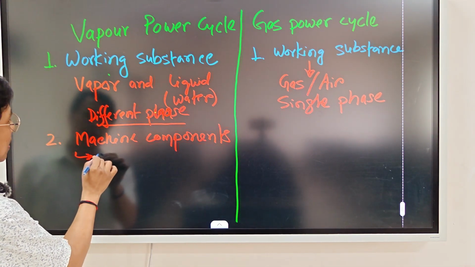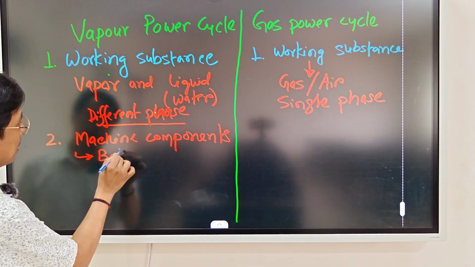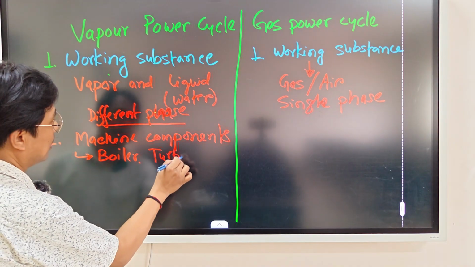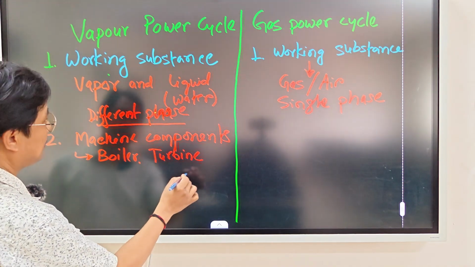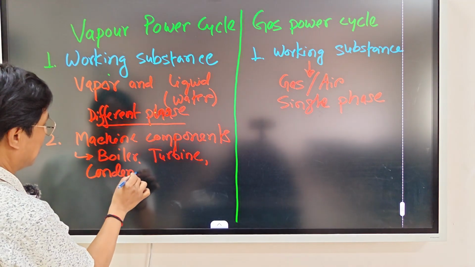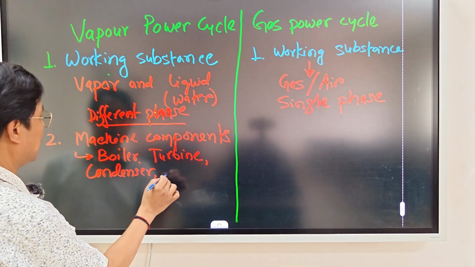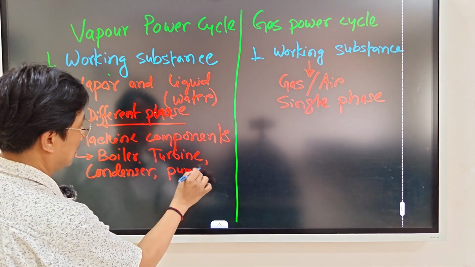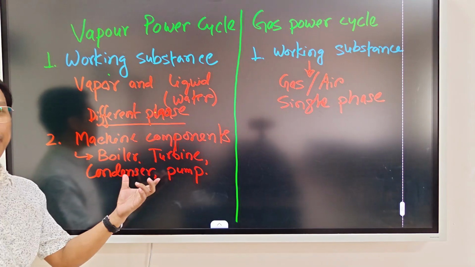The components are boiler, turbine, condenser, pump. So these are typical parts.